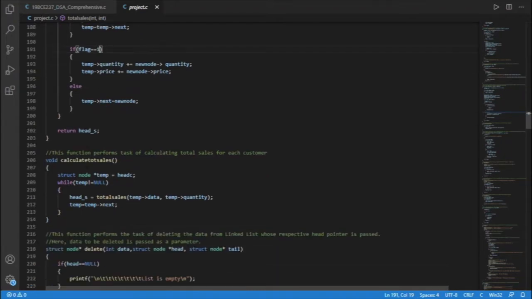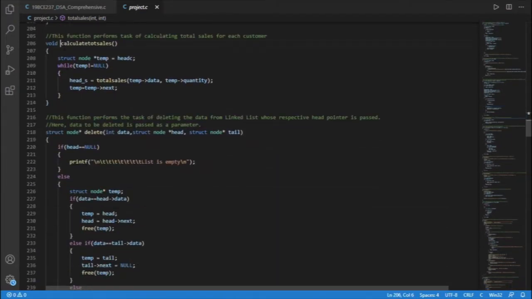This function is the calculate total sales function, which creates the linked list for the total sales in the day. First we assign the head of the customer to a temp pointer of type struct node. Then we traverse till the end of the linked list and create new nodes by using the total sales function. By this we will get a linked list which shows the total sales of the whole day.